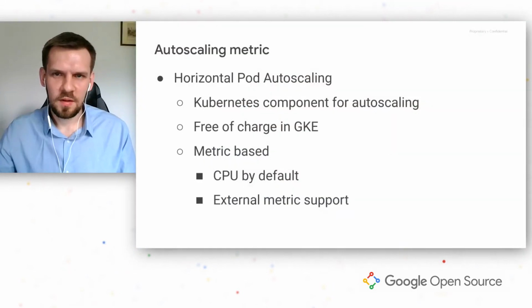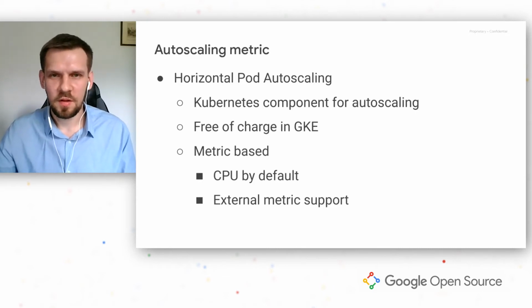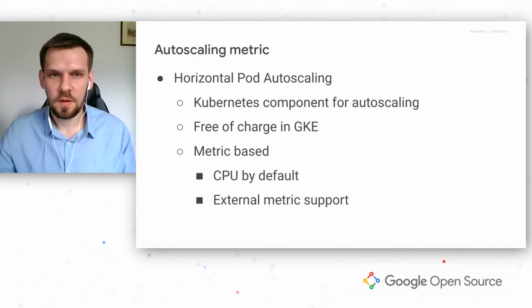Okay, thank you, Anita. So let's take a deeper look. Kubernetes has a nice feature for resizing the number of pods. It's called horizontal pod autoscaling. It's a process running in GKE master, so it's free of charge for the end user. It is metric based, so we need to provide it with a metric based on which HPA decides to scale up or scale down.